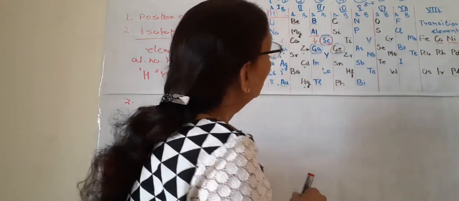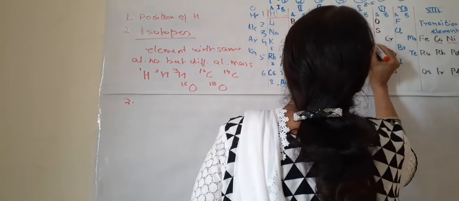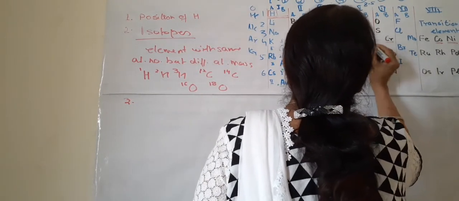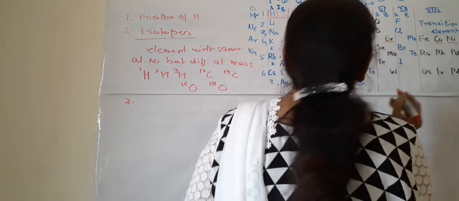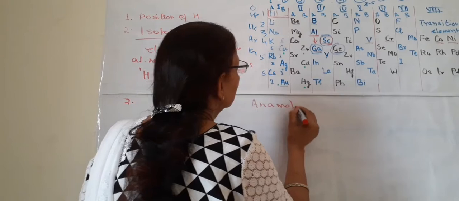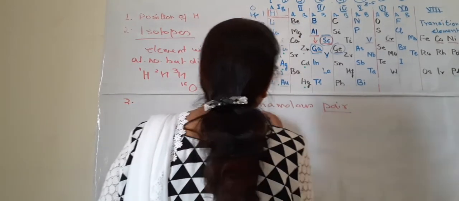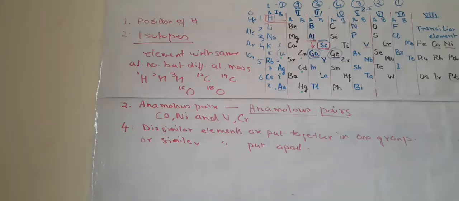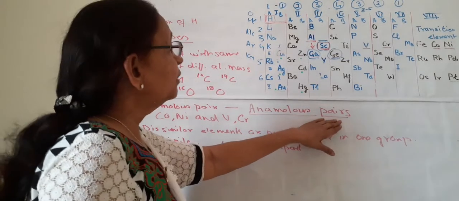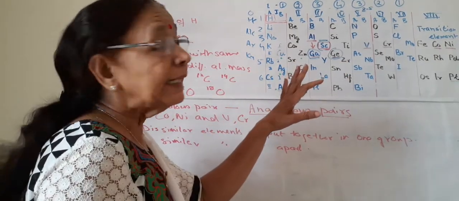This is one flaw. One more is there about vanadium. Here is vanadium and chromium in this group, and they are known as anomalous pairs. Anomalous means different or wrong. So these are anomalous pairs, vanadium and chromium and cobalt and nickel.